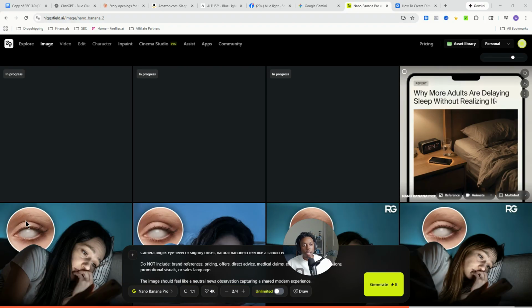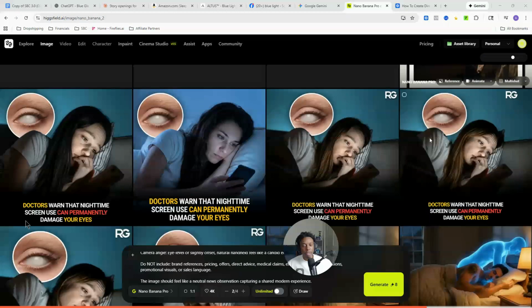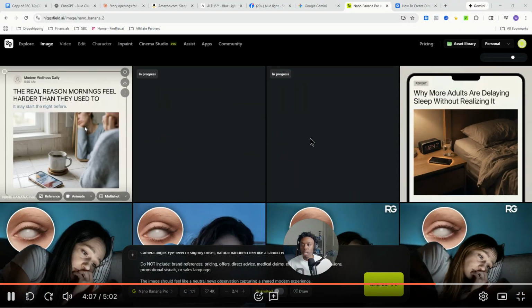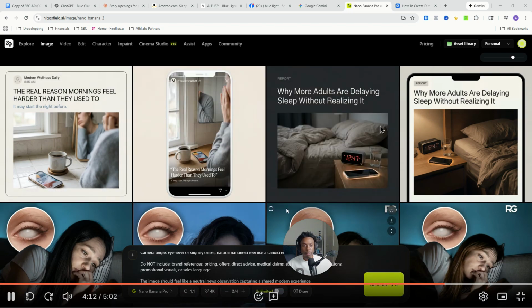So why more adults are delaying sleep without realizing it? Okay, good enough for me. And then we'll see, because the thing with these images is that they should feel like reports or articles. So this is all right. It's a different concept than what we've generated so far. And we'll see how these other ones look. The real reason mornings feel harder than they used to. It may start the night before. Perfect. Perfect. I think these are good enough.